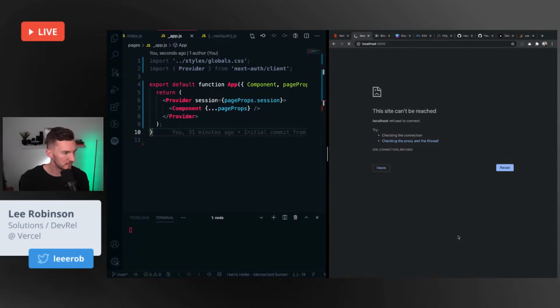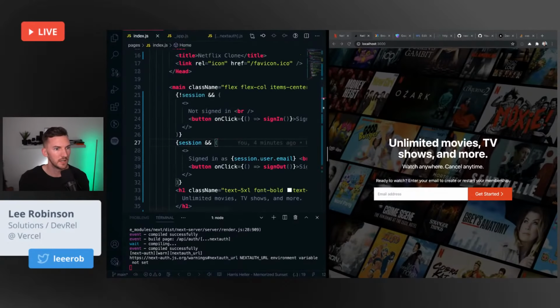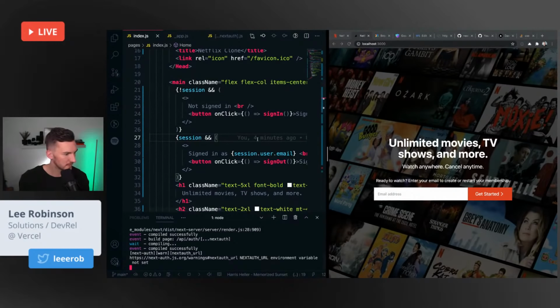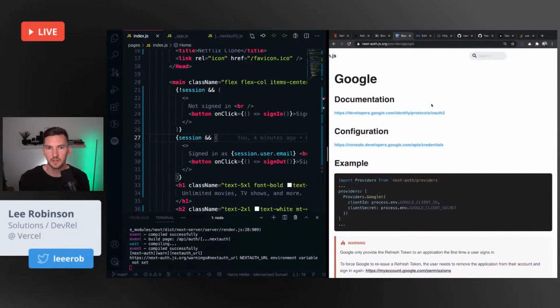Restart my server. Let's see if I go back to my index route. Next auth environment variable URL not set. Yep, probably going to need that. Let's go back to here.